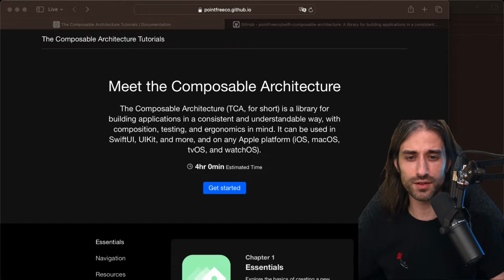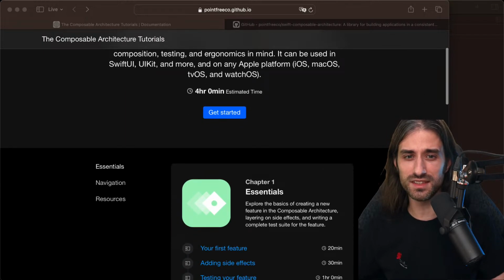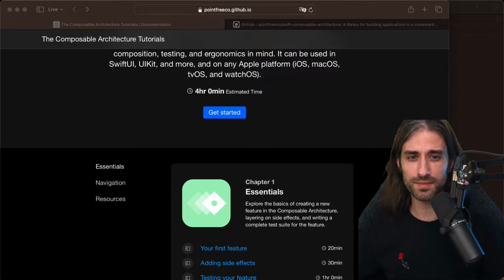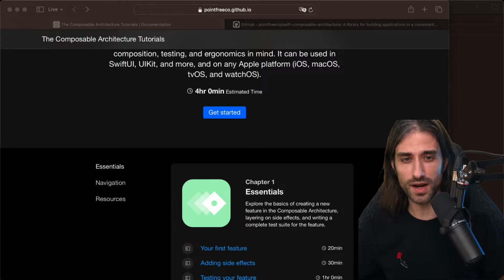But then a few weeks ago, I found a web page that you can see just behind me. So this tutorial made by the creators of the composable architecture, where they offer an in-depth tutorial on how to get started. And when I saw it, I figured that could be a good angle because I can do a live stream where I follow this tutorial.